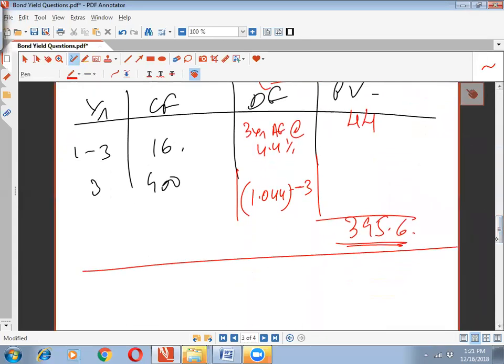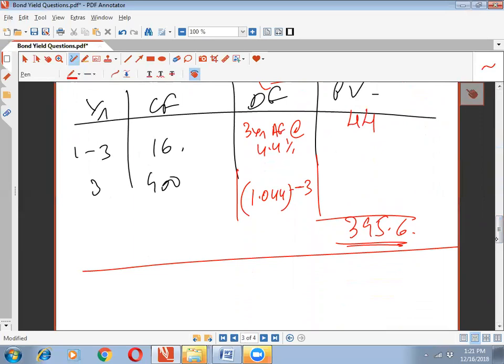Okay, so the first thing that we have got is 395.6 as the value of the old debt. So the existing value of debt was basically 400, and the revised value of the debt is 795.6.